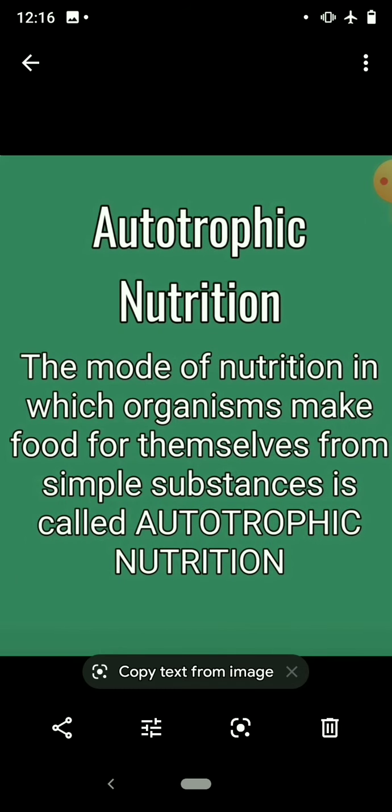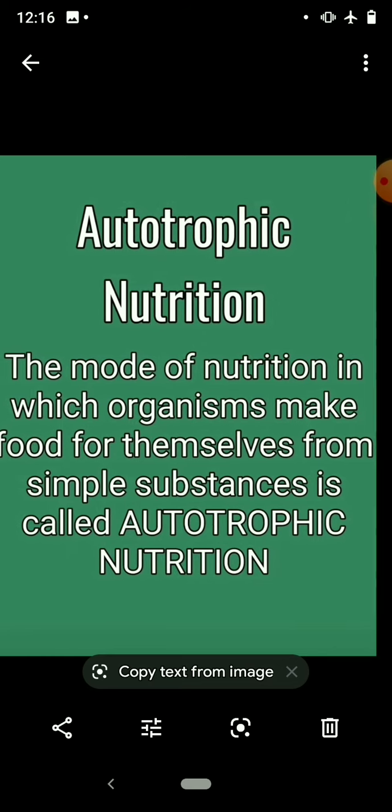So the nutrition of autotrophs is called autotrophic nutrition. There is a beautiful definition for that. Definitely have to learn this definition. The mode of nutrition in which organisms make food for themselves from simple substances is called autotrophic nutrition. I repeat, the mode of nutrition in which organisms make food for themselves from simple substances is called autotrophic nutrition.